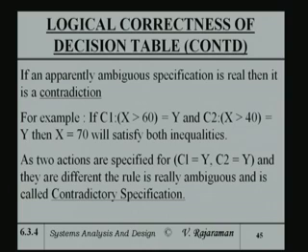If an apparently ambiguous specification is real, that means if it can actually occur, then there is a contradiction. Like for instance, if x greater than 60 is S and x greater than 40 is S, then x equal to 70 will satisfy these inequalities.